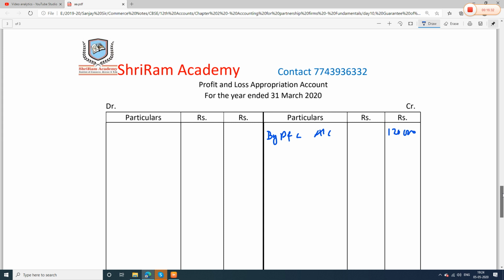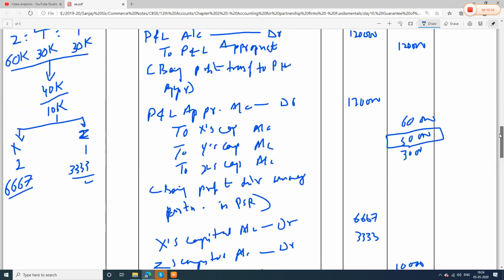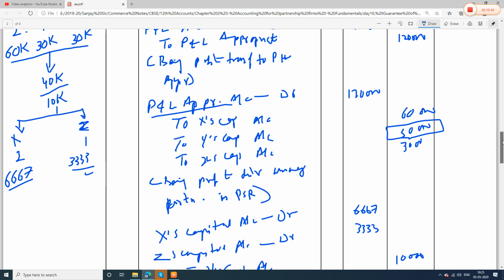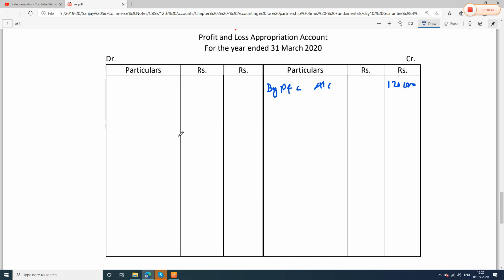Perfectly fine. Now what happened after that? In profit and loss appropriation, all the partners got 60,000, 30,000 and 30,000. So it will come: to X's capital, 60,000. We will take it in the inner column because deficiency is there, and we will leave one line.